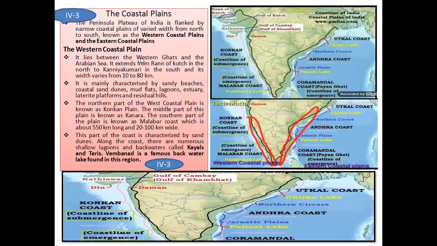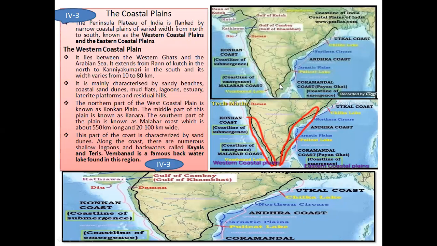So now we are going to see the physiographic division of India. Fourth one, the coastal plains. The peninsular plateau of India is flanked by narrow coastal plains of varying width from north to south, known as western coastal plains and the eastern coastal plains. So the peninsular plateau covers this region, this triangle shape.